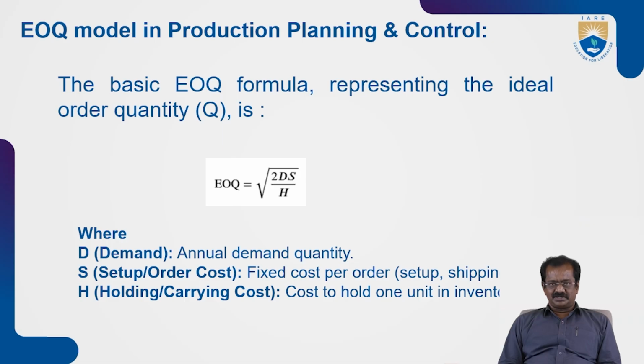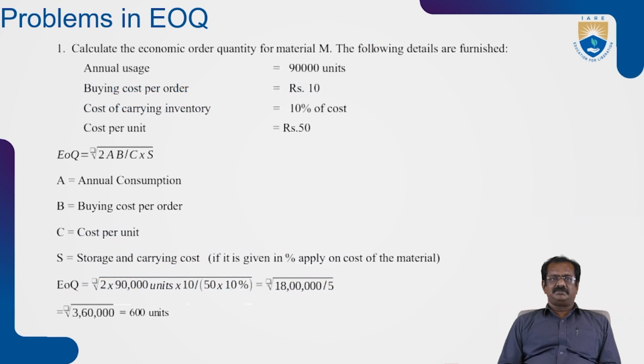For example, we procure 1,000 orders for, say, 1 lakh rupees. Then each order setup cost will be 1,000 rupees. And H is the holding and carrying cost, the cost per unit to hold for 1 year. That means if the order is placed and it is idle in the dockyard, we are losing interest amount on that particular investment. The economic order quantity can be calculated by under root 2DS by H, where H is the holding cost or carrying cost of 1 unit in inventory per year. So when this formula is followed, economic order quantity is very nearly estimated.